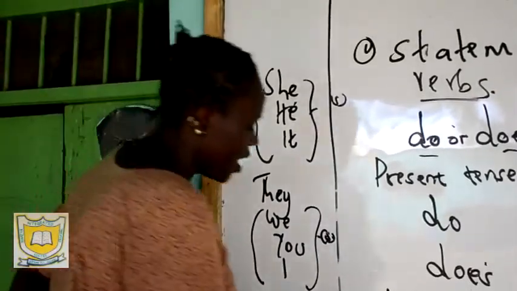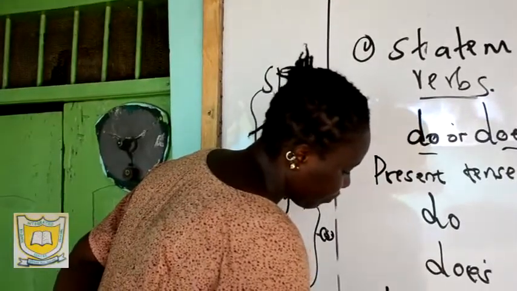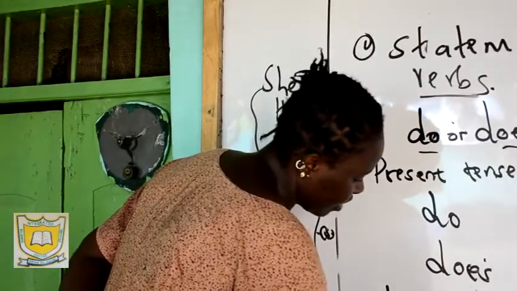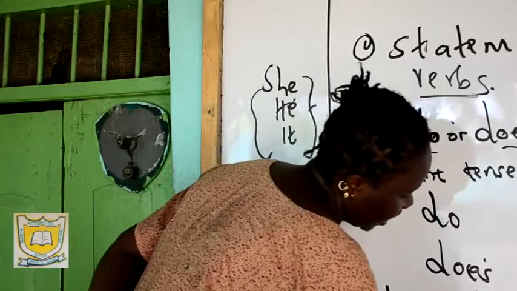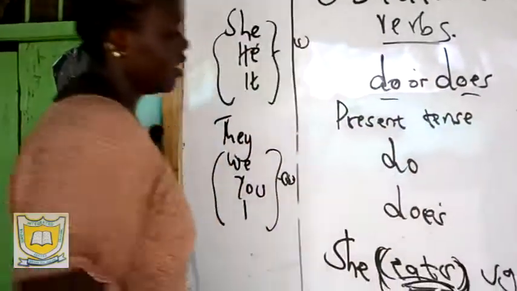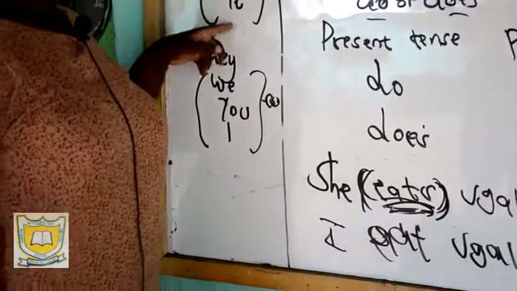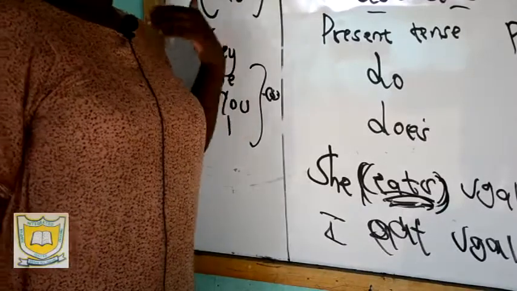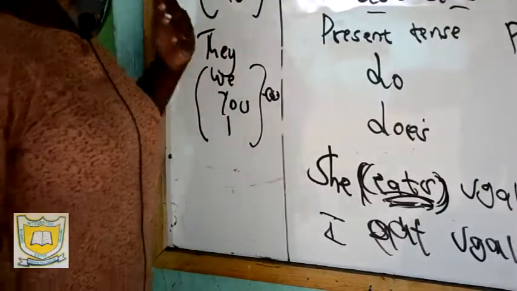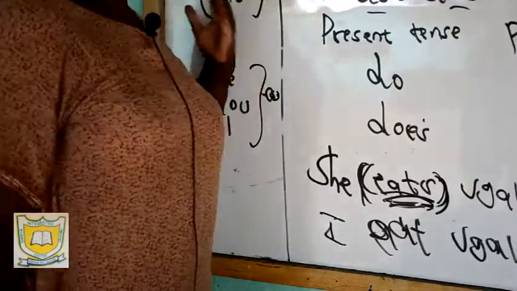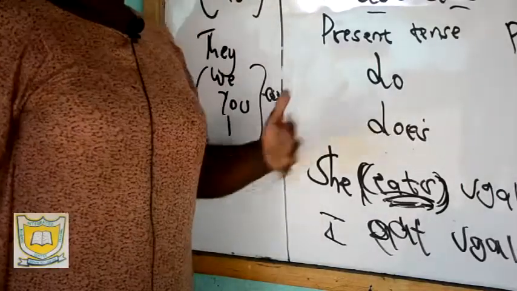For example, I'm going to say I eat ugali. But if it is she or he or it, it takes an S. What I mean is that it takes a verb with an S. You can say she eats, you can say she dances, you can say he sings, you can say it barks.